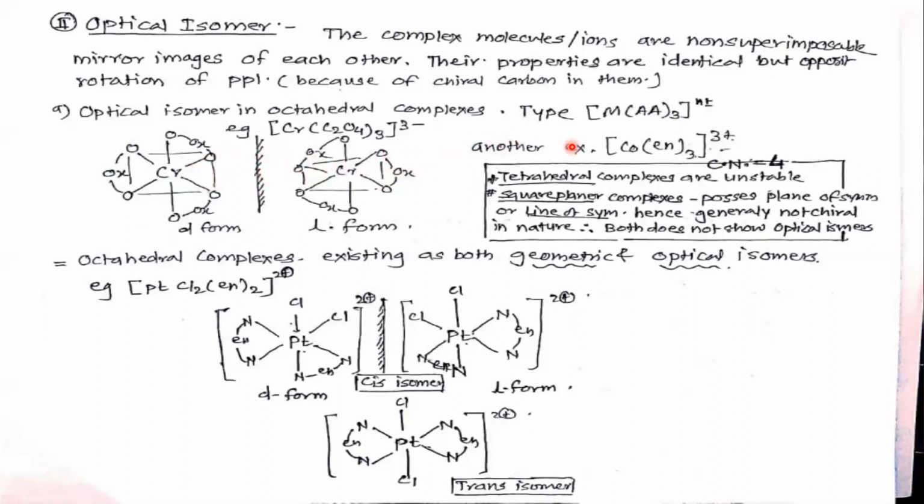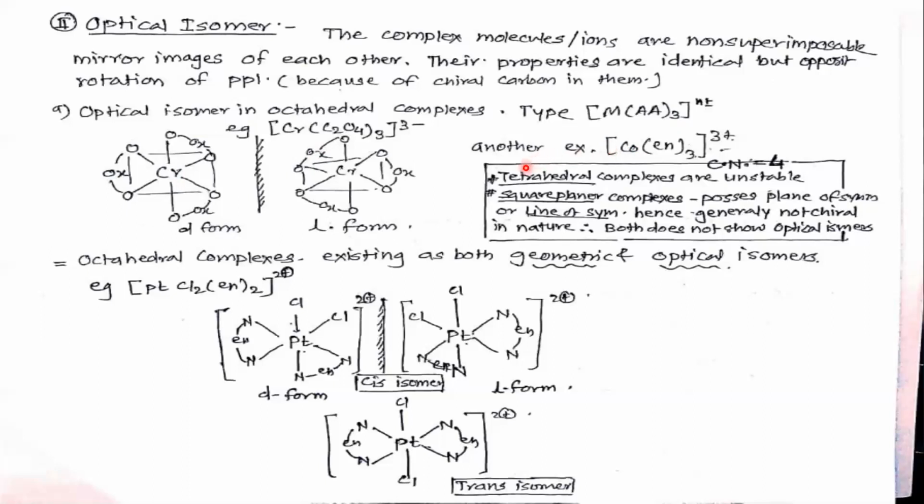Another example is cobalt tris ethylene diamine, 3+ charge. This ethylene diamine has 2 nitrogens, donor atoms with lone pairs of electrons. So 2 times 3 is 6. The coordination number is 6. In the same way, dextro and levo forms of this type we will get for this complex.